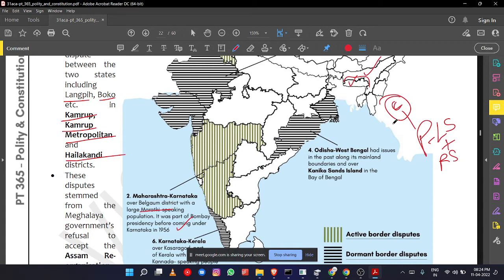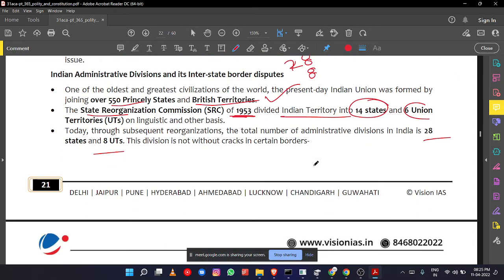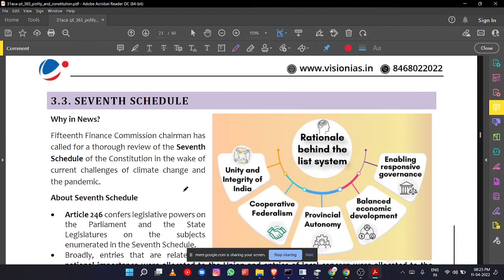Okay, but the state's opinion is sought by the President. Before putting that bill into Parliament, the President will ask for the state's opinion. If the state government accepts that proposal, it will go to the Rajya Sabha and Lok Sabha, and it will get passed. If the state government rejects that proposal, but the President feels it should still be done, then irrespective of the state's opinion, Parliament can take action. So that is about the dispute between the state boundaries.